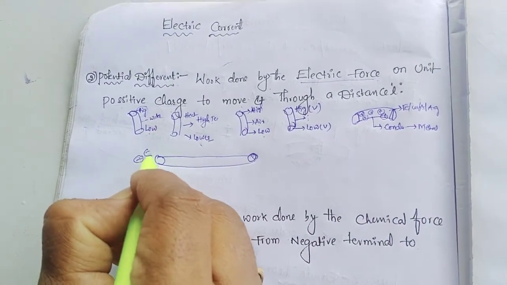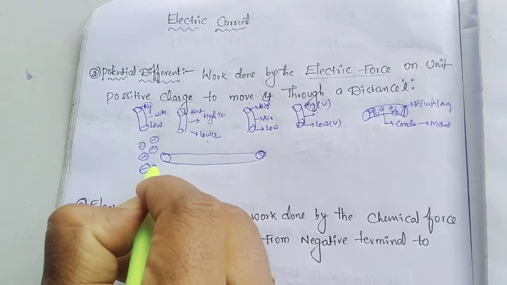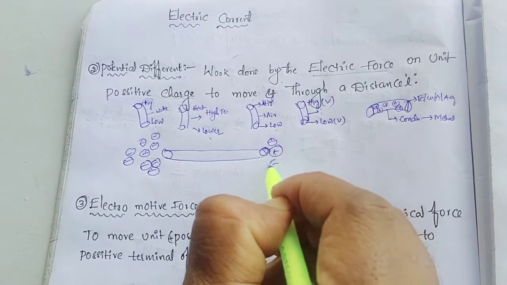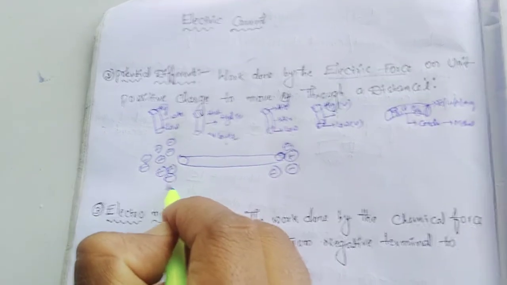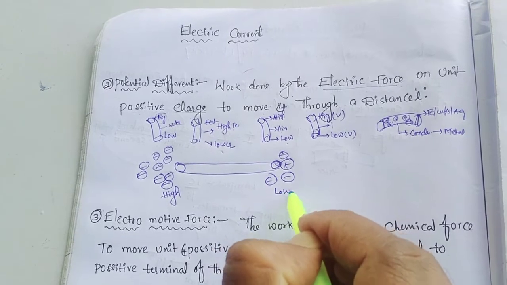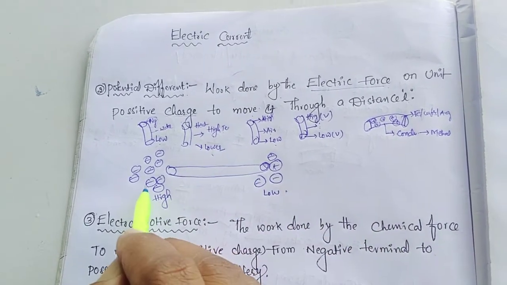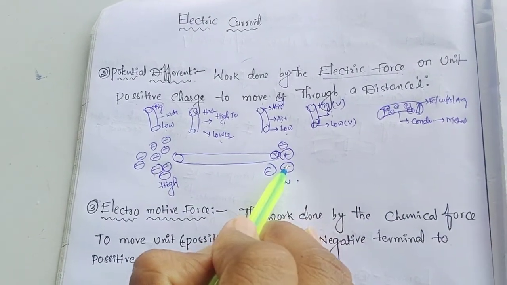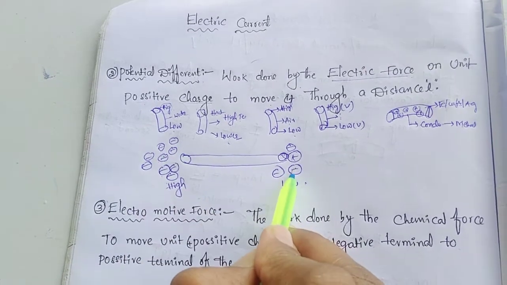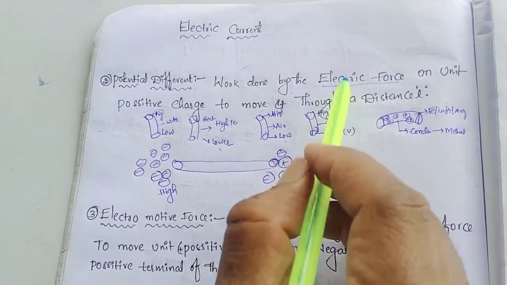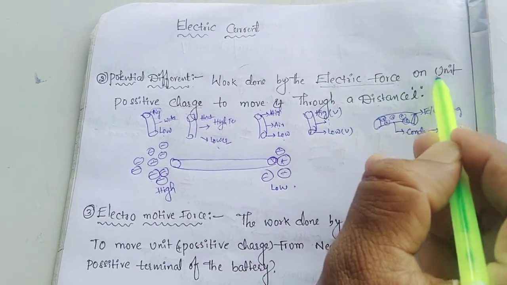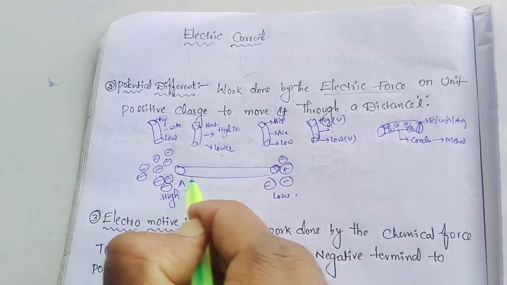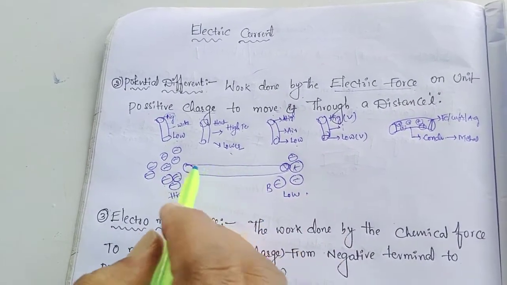Here is a large number of charges, and here fewer charges. One side may be positive ions or negative ions, and the other side the opposite. So the electric force on a unit positive charge moves it from one point to another point, a certain distance.